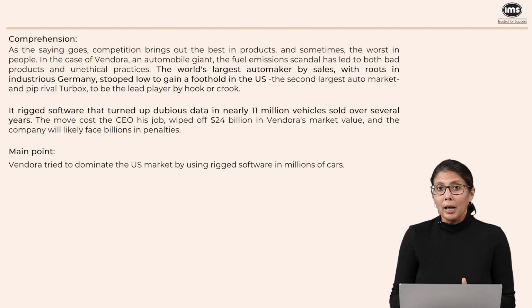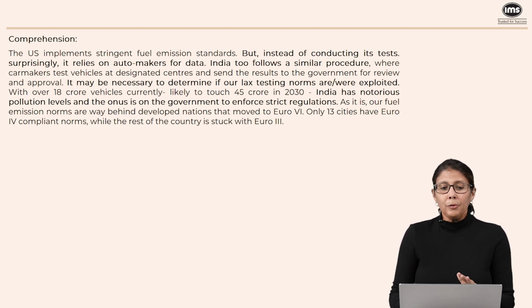Let's move on and read what happened next. Now, here we are saying that the US has very stringent or strict fuel emission standards. Then it says, however, instead of conducting its own tests, it relies on automakers for data. So for example, I'm sure most of you are familiar with the concept of PUC. You have to get your vehicle tested, and there has to be some sort of certification that your vehicular emissions are within permissible limits, that your vehicle is not polluting excessively.